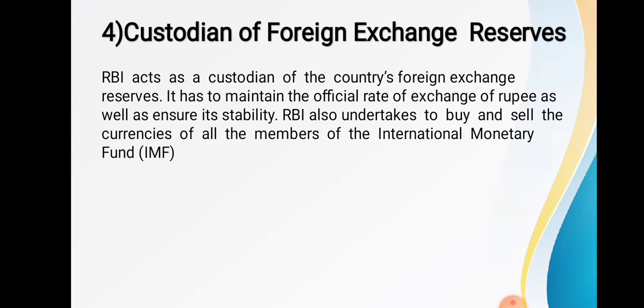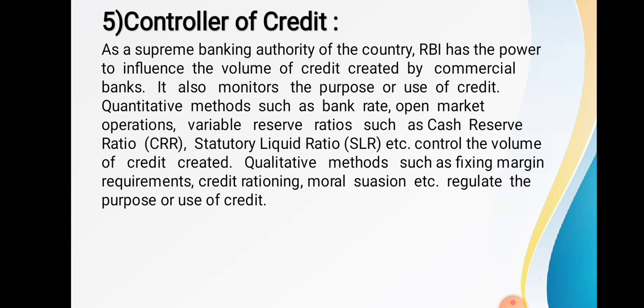Fourth one is custodian of foreign exchange reserve. RBI acts as a custodian of the foreign exchange reserves. It maintains the official rate of exchange of rupee as well as ensures stability. RBI also buys and sells the currencies of all members of International Monetary Fund. So the fourth function is it acts as a custodian of foreign exchange reserve.